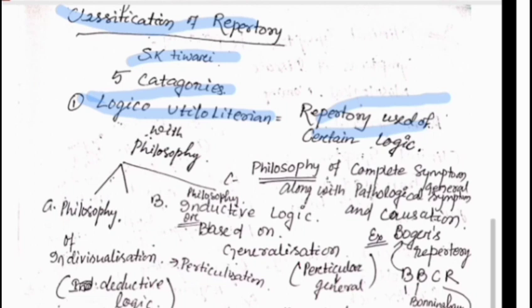With logic and philosophy in combination, the repertory books, mainly the repertory of philosophy of individualization, are based on the principle of deductive logic.